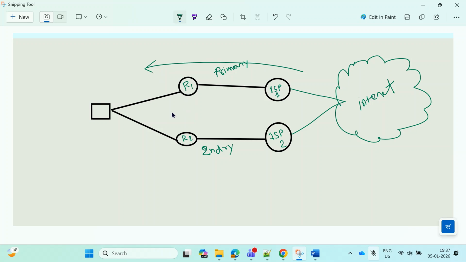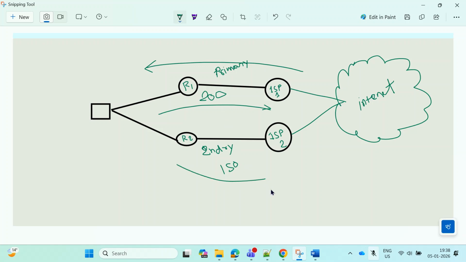And for outgoing, we can increase the local preference. Suppose the local preference default value is 100, so we can make it 200 or 150 here, and here we can make it 150 or less than 200, anything we can configure, right?